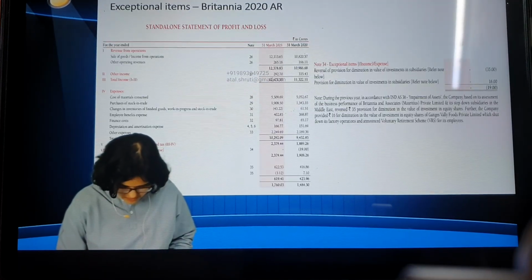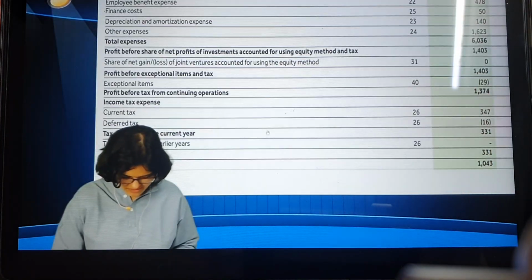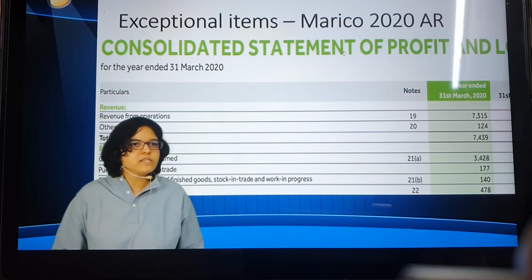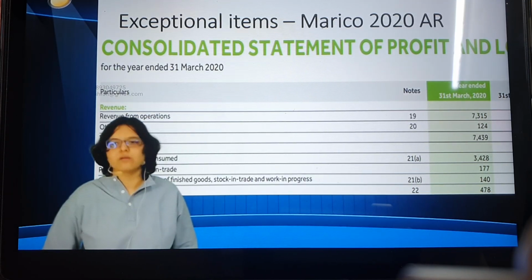This was the simplest one by the way. Others are a little bit tricky, but I can just show you how they have done it. Because again, telling you about the retirement schemes, benefits, and all that, it's a bit tricky. So again, same thing. Revenue from operations. By the way, this is Marico. What about this company? It's into which sector? FMCG, correct? So same, revenue from operations, other income, total income. Now we know this very nicely, correct?